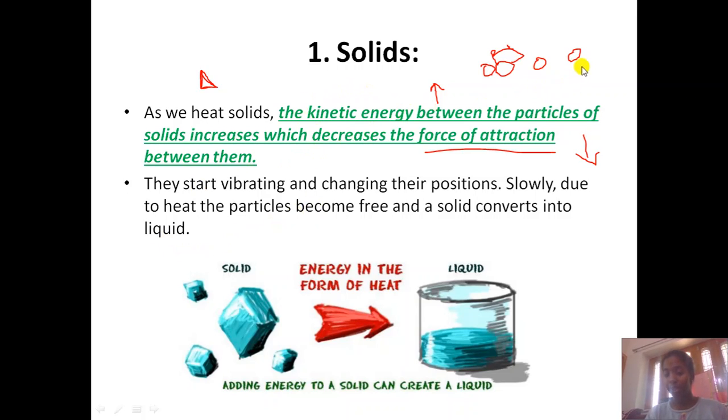Now the particles are free, so they can move. They start vibrating, they start to change position. A will come to B, B will come to A, or maybe somewhere else. So slowly, due to heat, the particles become free from their position, and the solid gets converted into liquid. This is a representation that when you provide some heat energy to any solid, that is an ice cube, it gets converted into liquid. So adding energy to a solid can create a liquid.